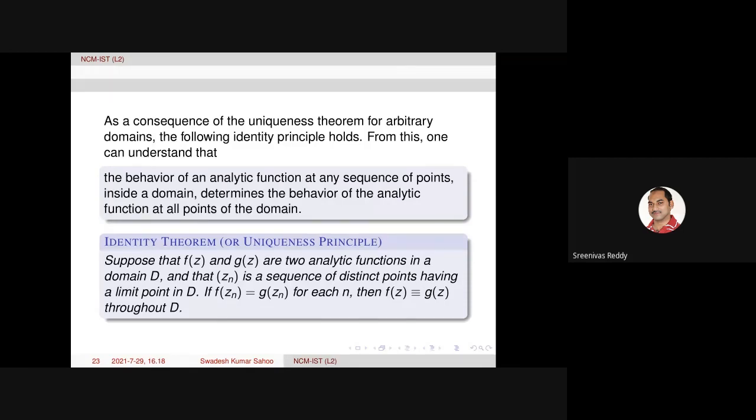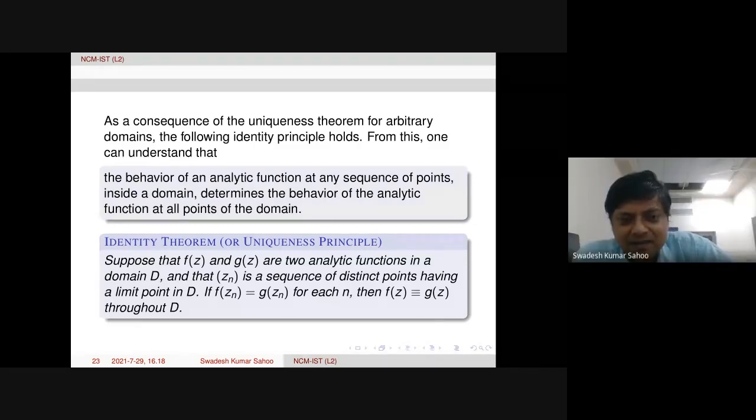Zn A is a non-empty set because already in the hypothesis there exists a sequence Zn which converges to A and f of Zn equals 0. Yes. So I guess my construction of A and B, maybe there is something wrong. Okay. So that needs to be carefully defined once again. Let me check. Okay. Thanks for pointing out these things. Okay, good.